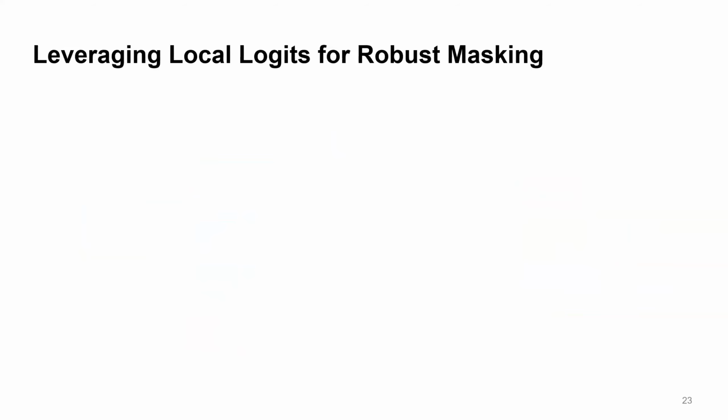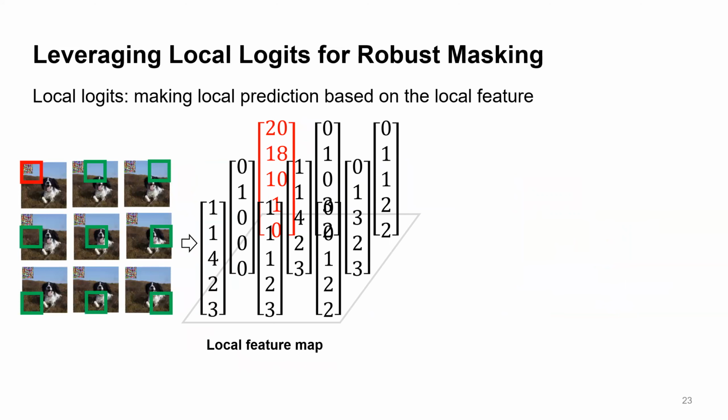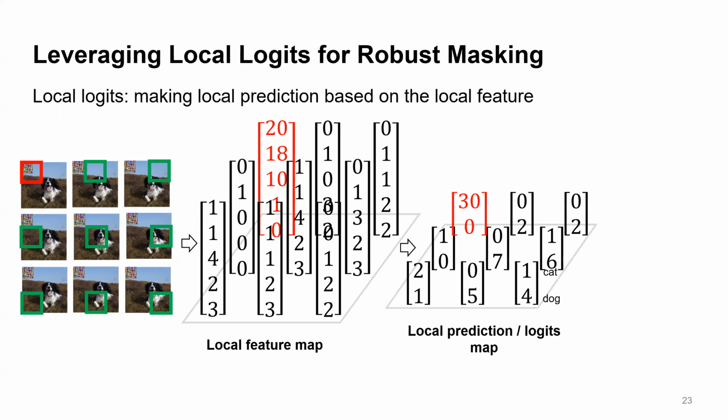The proposed technique leverages a concept called local logits. For each local feature that looks at a particular part of the input image, we can make local predictions based on the features to get a logits vector. Then each local logits vector also has a small receptive field. We can repeat the same thing for all different local logits, and then we can gather the local logits map. Here, if we aggregate all these local logits vectors together, we can get the same global prediction back.